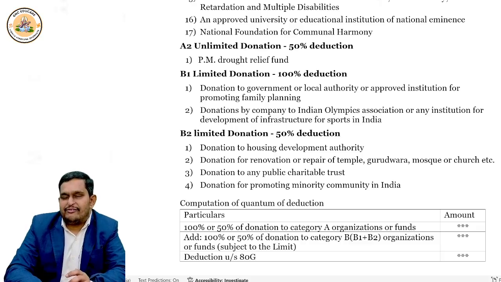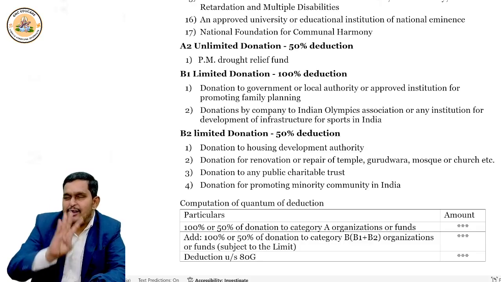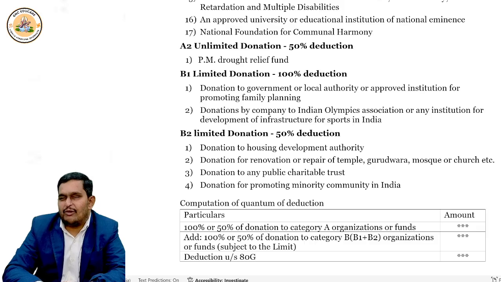Okay. 50% deduction restricted by qualifying limit has four items to remember. What are they?